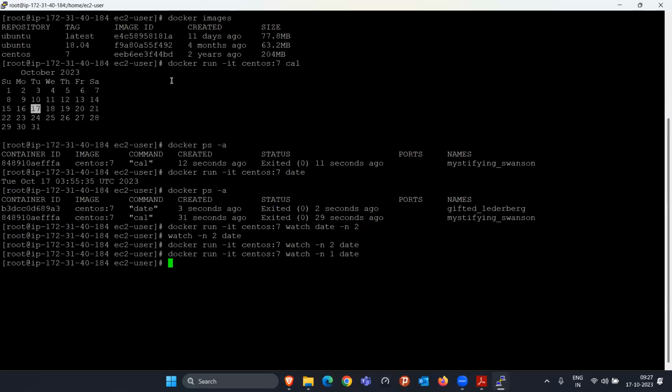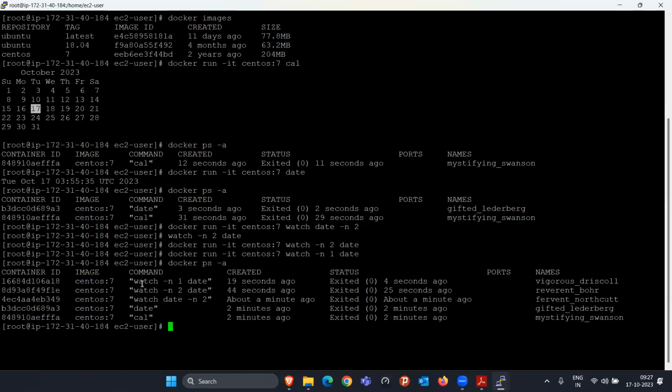So you can do this type of thing also. But what is happening here is that whenever you write this type of command, it starts a container, runs the command, and as soon as you close this, it will exit that container, because I created this particular container only for one purpose: to run that particular command. In the real world we always create a container for some particular use case only, right? We cannot create a container for long term usage. A container was never meant for that. A container is meant for short term work only. So that's the use case of the container.